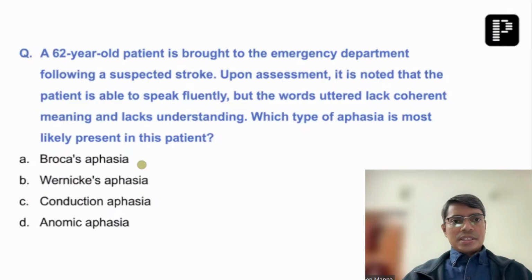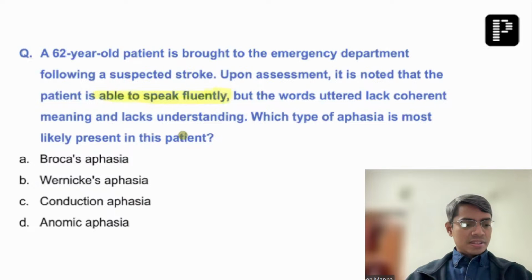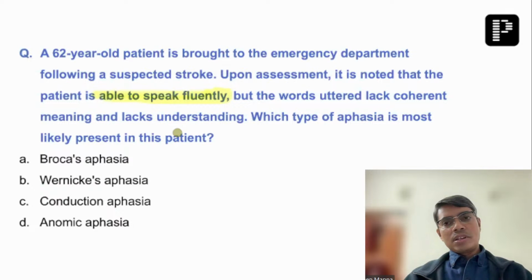Now, this question has a long stem, so here I want your input because some of the students are saying that the presentation of this question or this patient was a little bit different. Let's see: a 62-year-old patient is brought to the emergency department following a suspected stroke. Upon assessment, this is the most important part, it is noted that the patient is able to speak fluently. Now, some of the students are saying that the patient was not speaking at all, so there was no speech from the patient.